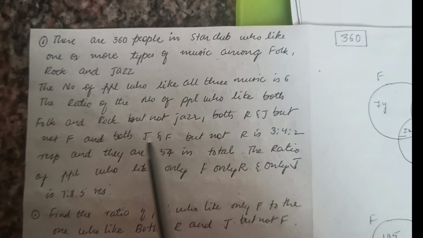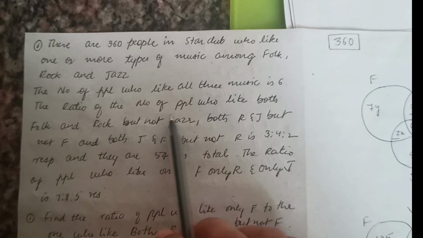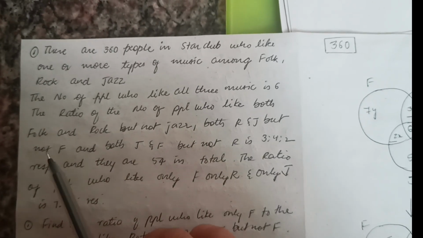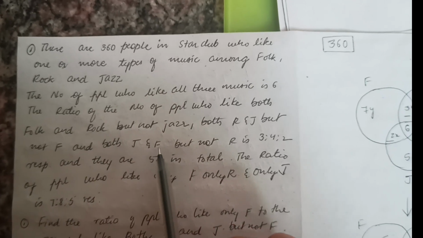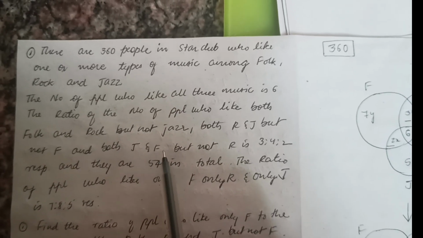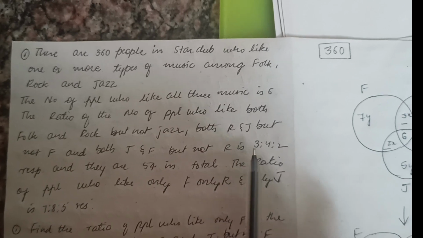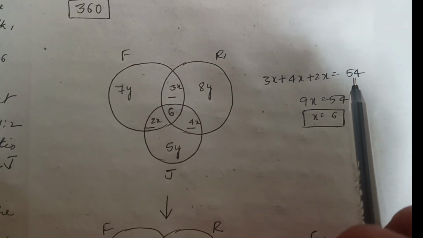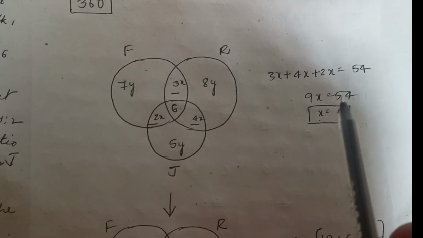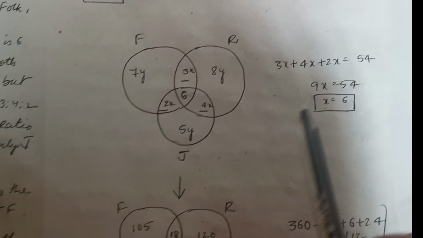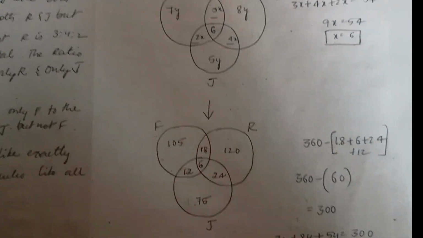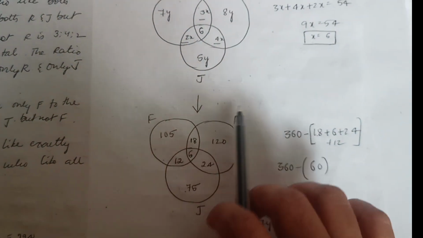Here they have mentioned that the ratio of the number of people who like both folk and rock but not jazz, both rock and jazz but not folk, and both jazz and folk but not rock is 3:4:2, which is 54 in total. So that is why I have written 3x plus 4x plus 2x equal to 54, which is 9x equal to 54, so x equals 6. And here I modified this Venn diagram and have written the values. As you can see, folk, rock and jazz.